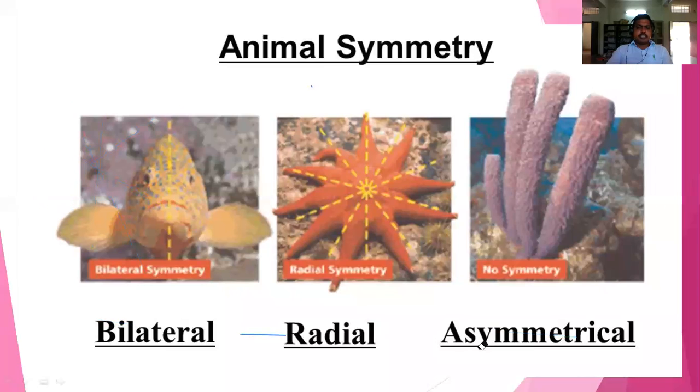You may see bilateral symmetry here in fishes, where in only one direction it will give two equal halves. Radial symmetry, in any direction, it will give two equal halves. In any direction it will not give two equal halves, that is called no symmetry or asymmetry. Okay, and then